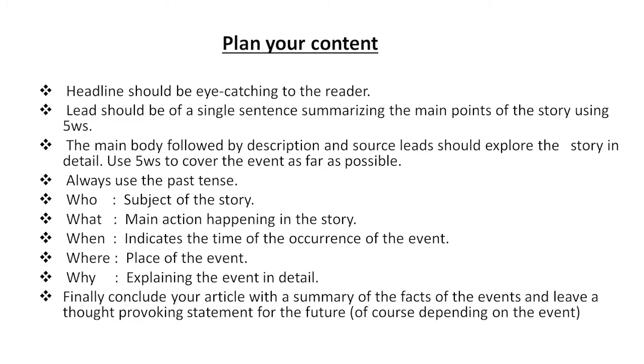But now let's see, what are those 5 Ws? Who? The subject of the story. What? The main action happening in the story. When? It indicates the time of the occurrence of the event. Where? Place of the event. Why? Explaining the event in detail.